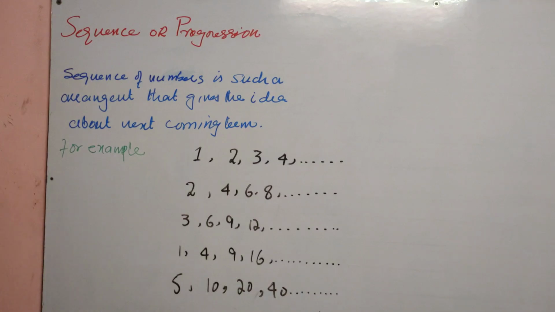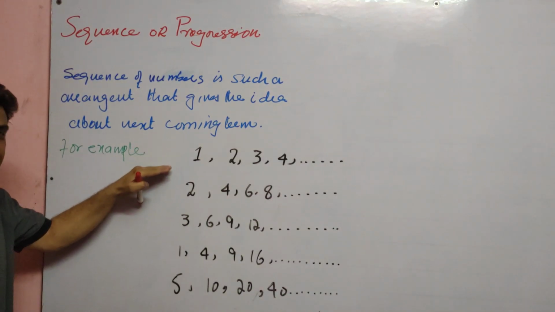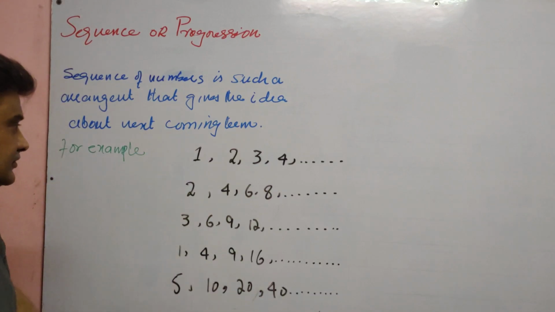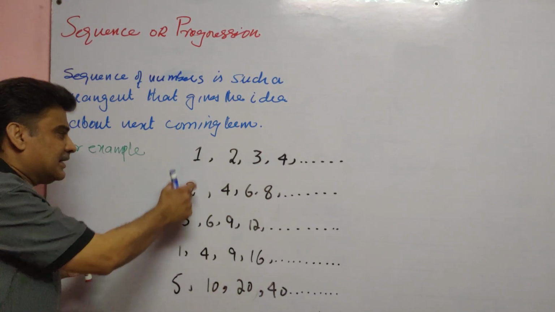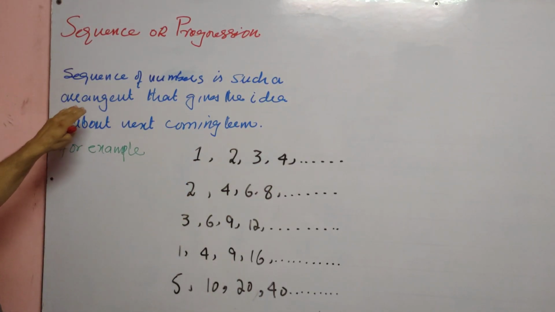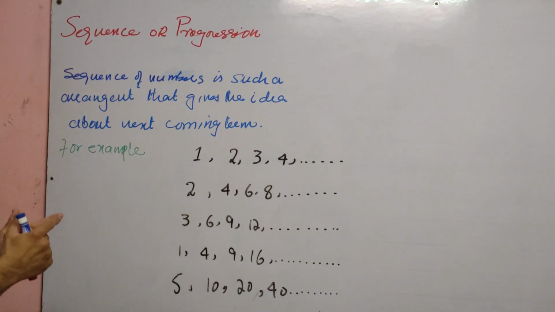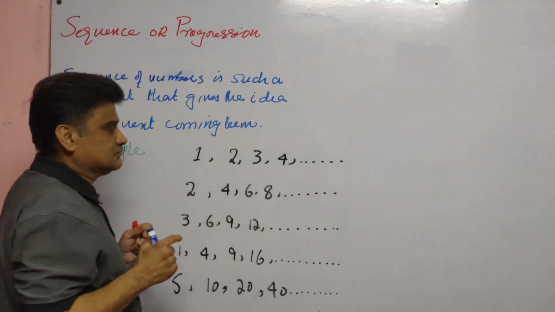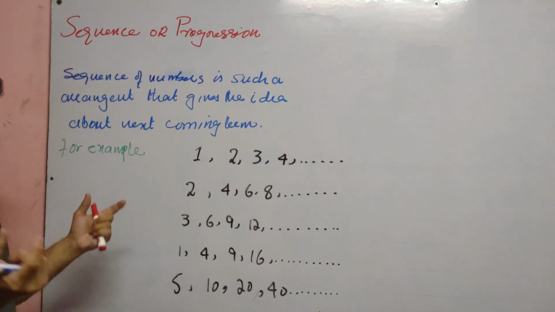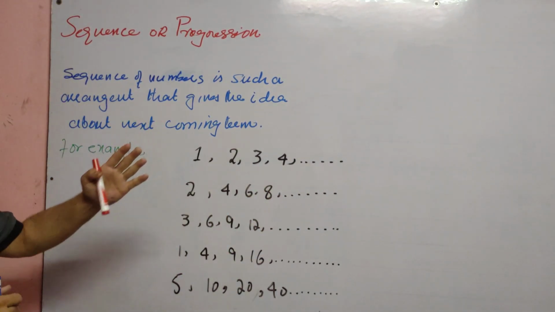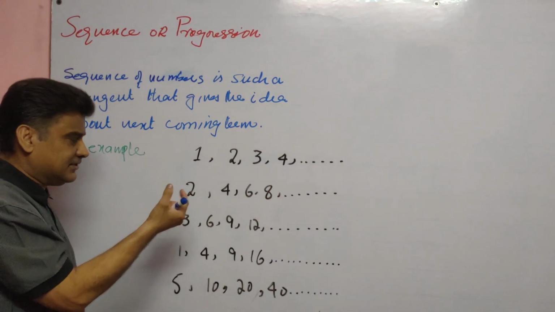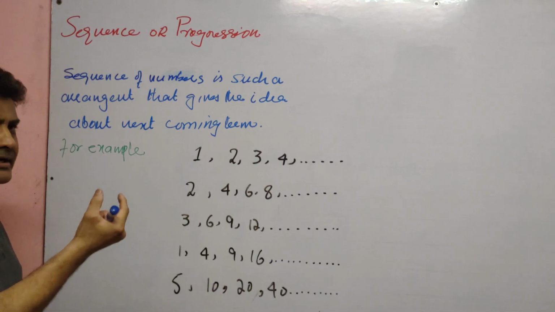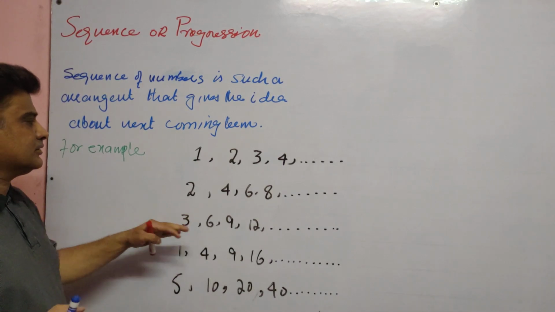So we can say that a sequence of numbers is such an arrangement that gives the idea about the next coming term. I mean to say, it is just an idea by which we can find or guess the next coming term.